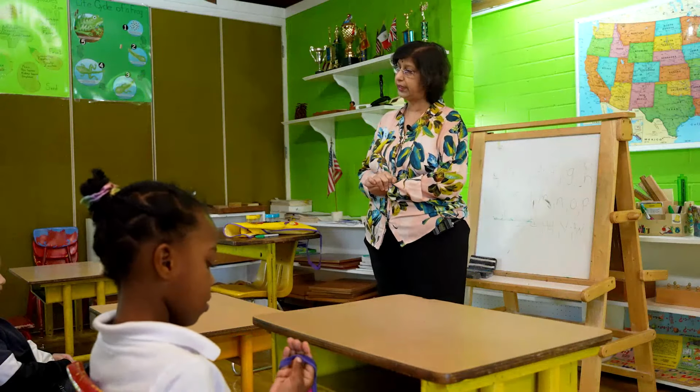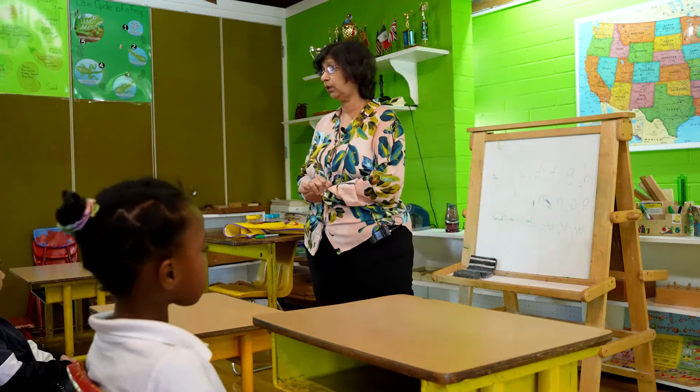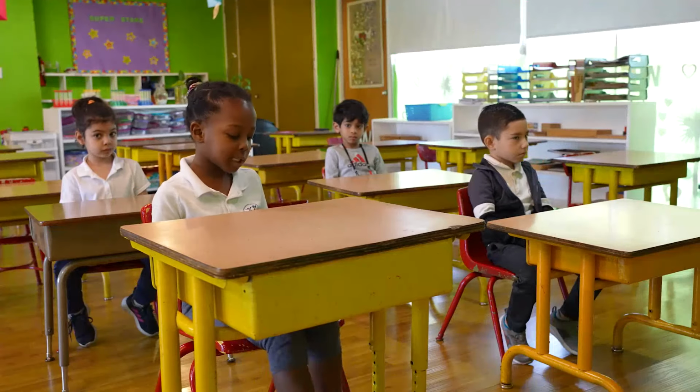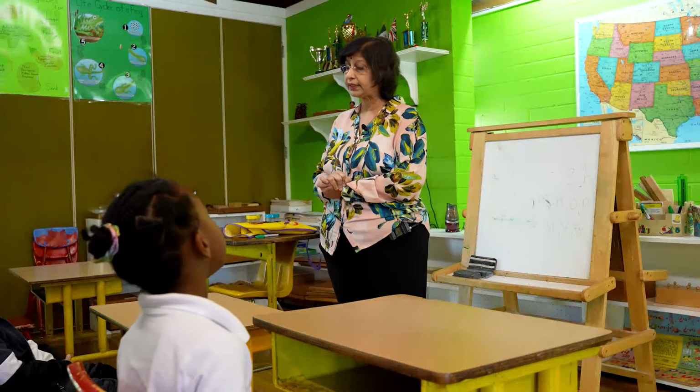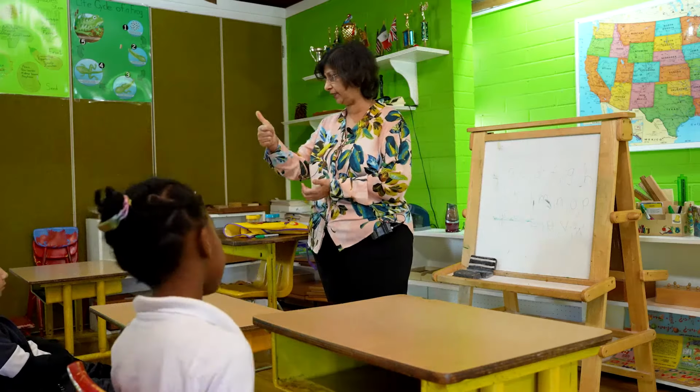The state flower? Golden poppy. Which is the capital of California? Sacramento. Which is the largest city? Los Angeles. And what is the state tree? Sequoia. Good job.